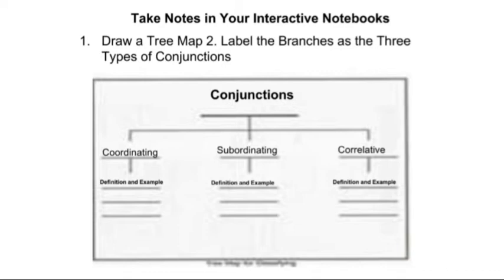Now you have to do what? You have to draw a map or draw a table or a tree, and you have to make three branches, and you have to write three types of conjunction: coordinating, subordinating, and correlative. And what you have to do further? Under each of these branches, you have to write the definition as well as examples.